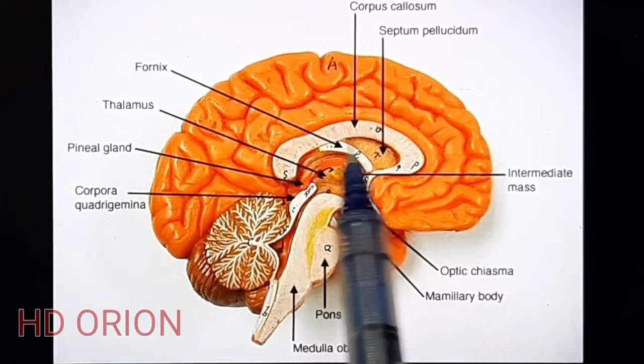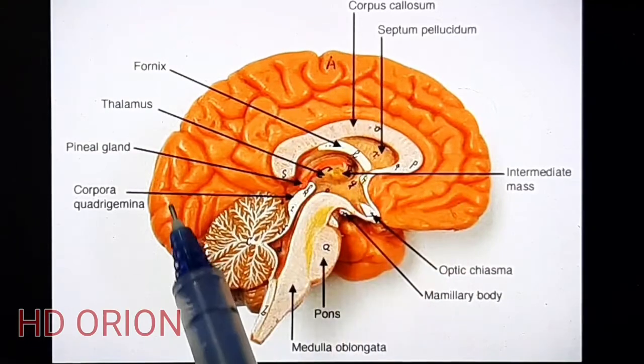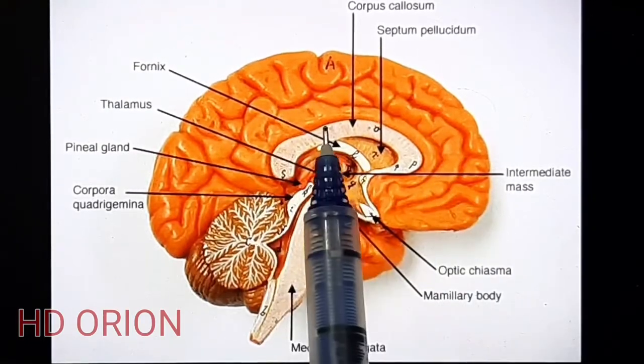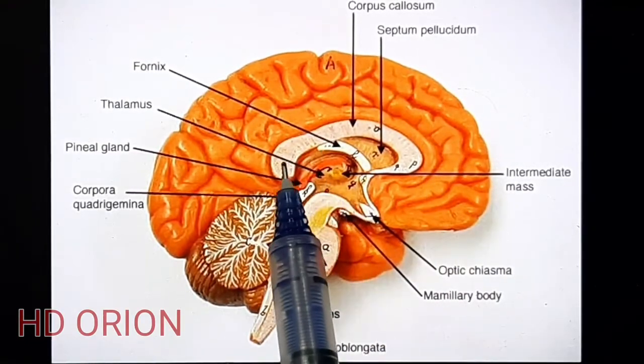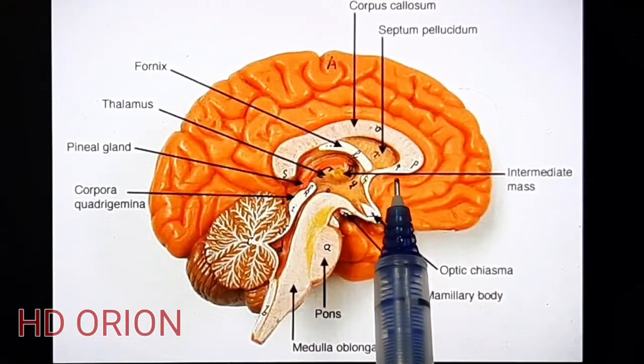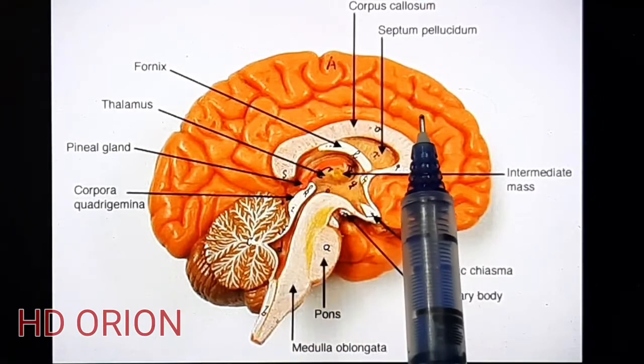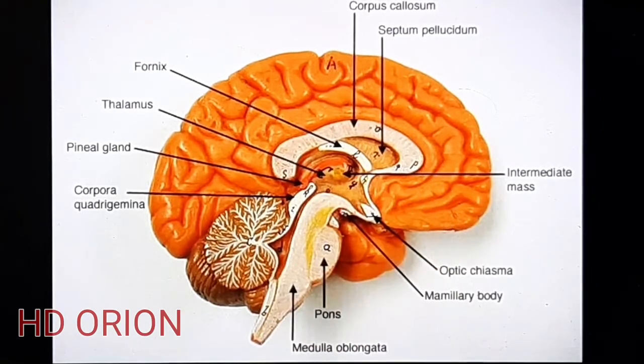This is the corpus callosum. You can see it has been labeled over here. The one in brown is the cerebral hemisphere, and the other cerebral hemisphere is this side, and this is the transverse band. Transverse means horizontal. So this is a band of nervous tissue which connects to the other cerebral hemisphere. So the two cerebral hemispheres are in connection.